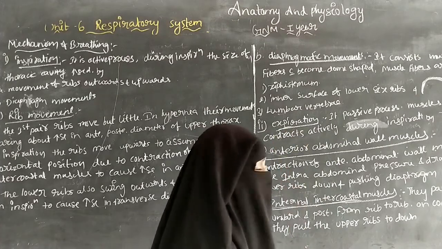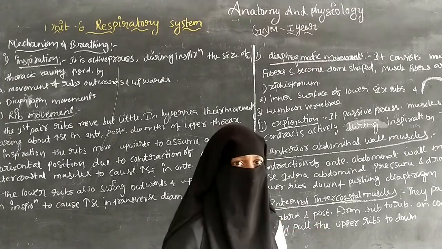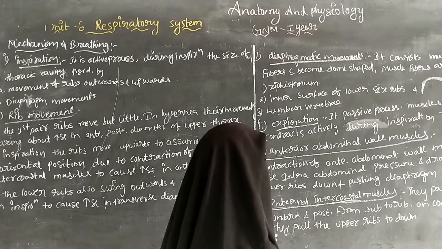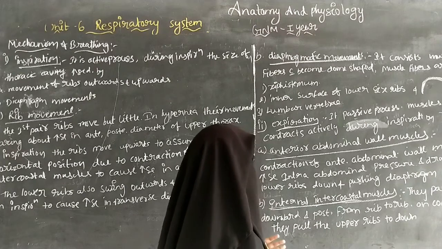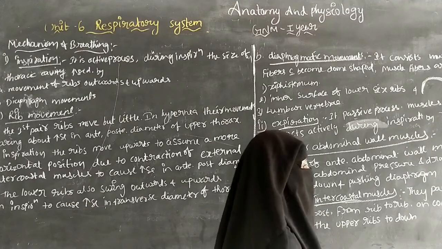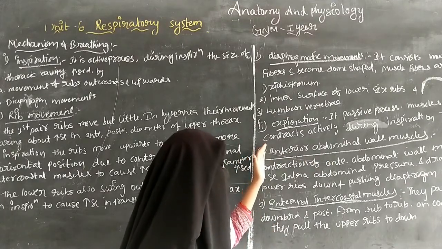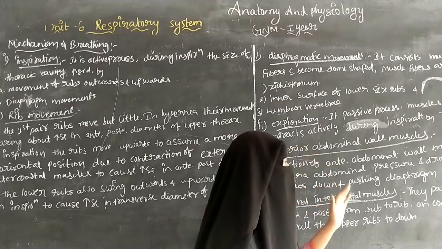Expiration is a passive process, and some muscles are contracted during expiration. During inspiration these muscles are relaxed, including the anterior abdominal wall muscles.